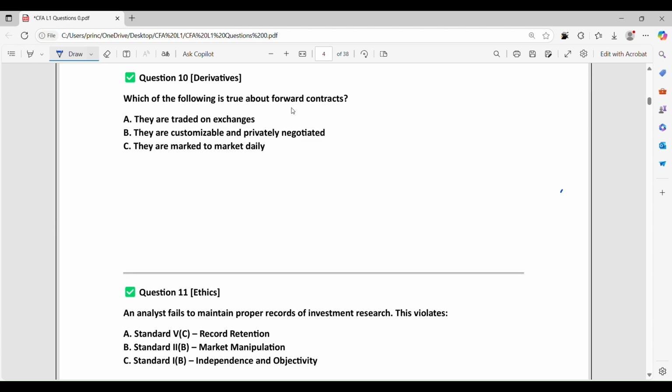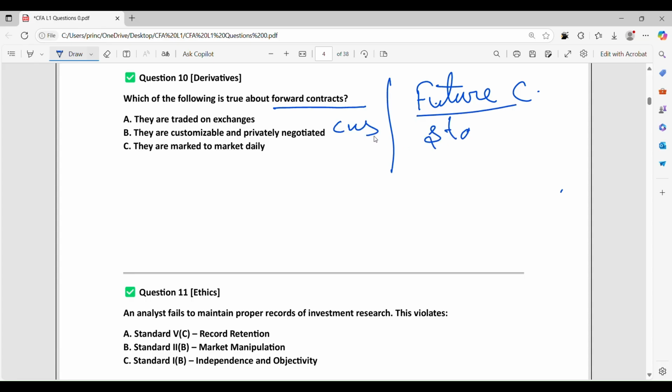Which of the following is true about a forward contract? Okay, if we are having a discussion about forward contracts, then we must also talk about futures contracts. In forward, it is customized. In futures, it is standardized. Futures are exchange traded; forwards are not exchange traded. So the correct option is they are customized and privately negotiated.